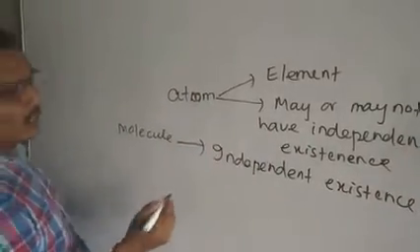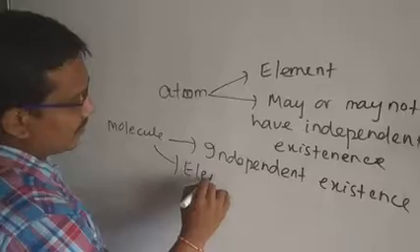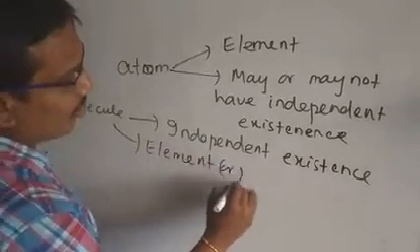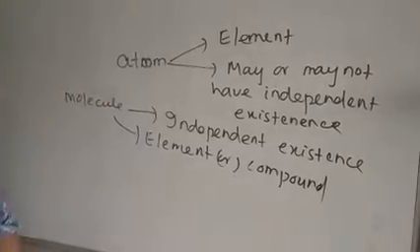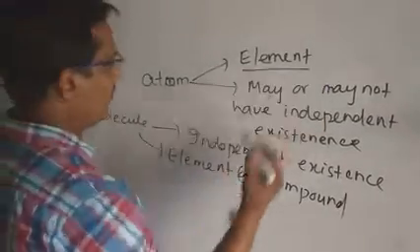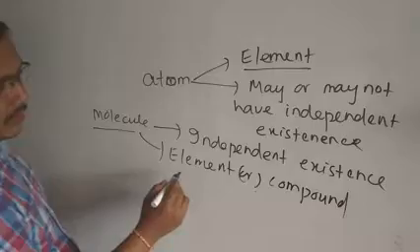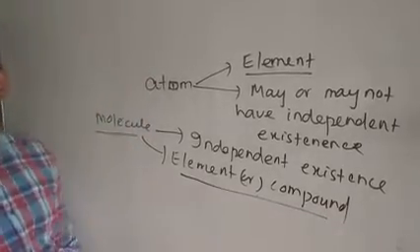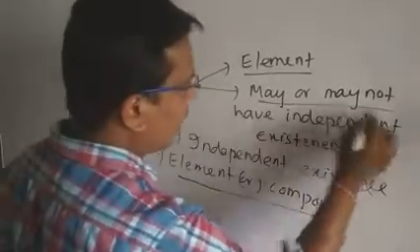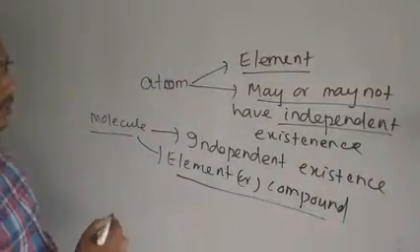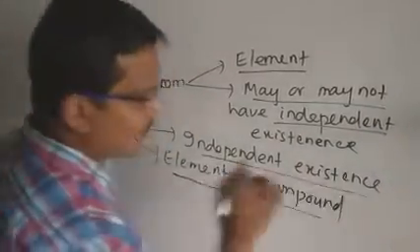Molecule is the smallest particle of an element or compound. That is the main difference between atom and molecule. Atom is related to element, while molecule is related to both element and compound. Atom may or may not have independent existence, but molecule always has independent existence.